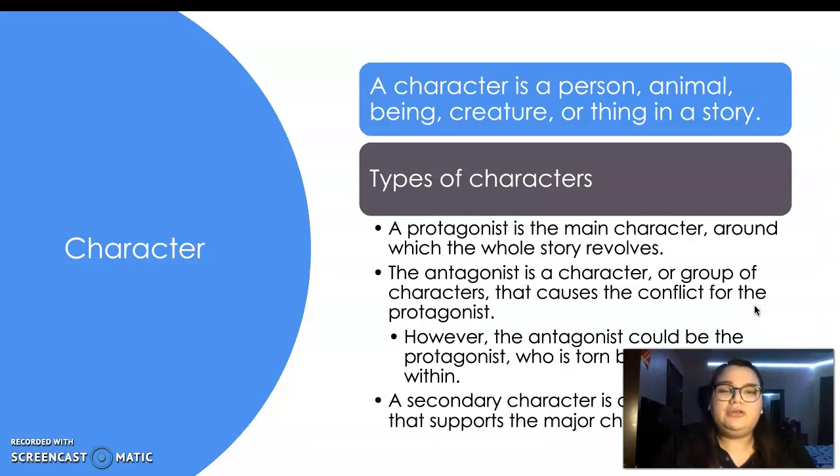Then we move on to character. A character is a person, animal, being, or thing in a story. There's many types of characters, but the ones that we focus on are a protagonist, which is a main character. This is the person that usually the story revolves around. We also have the antagonist, which is a character or a group of characters that cause the conflict, which is the problem for our protagonist. And our secondary character is called a minor character, and that one usually is the sidekick or the best friend, and they're usually always supporting the major characters, right?